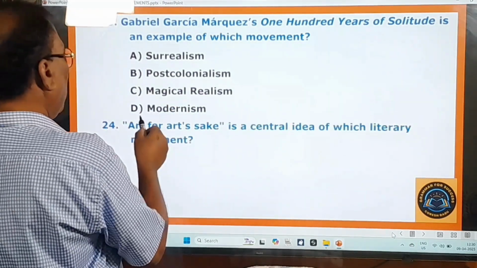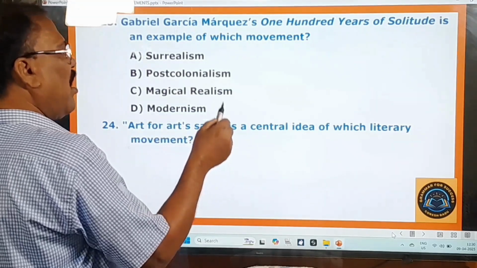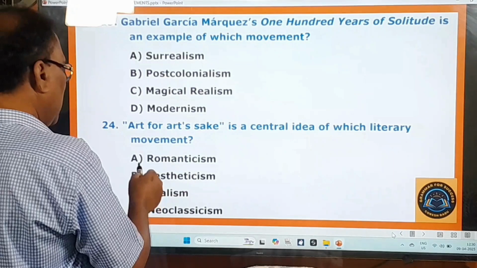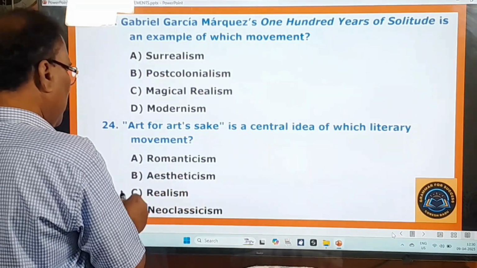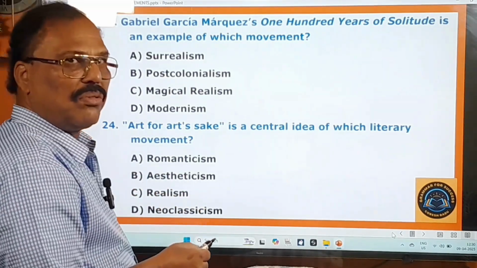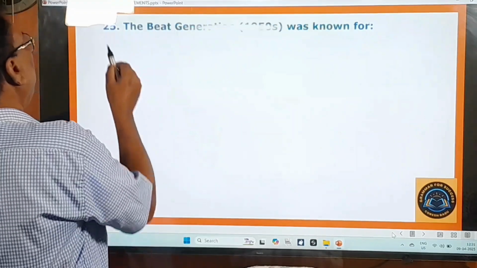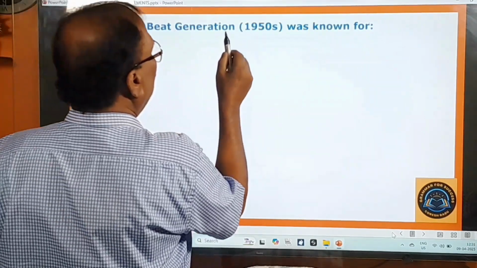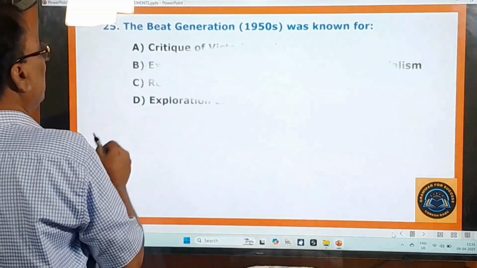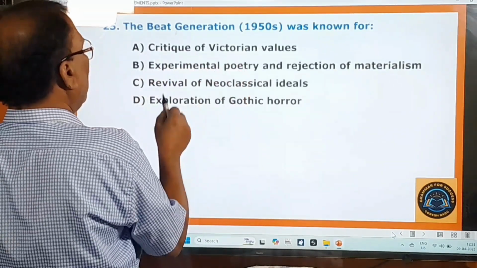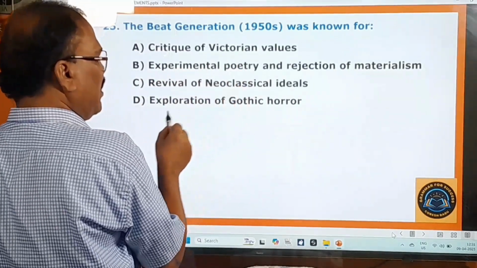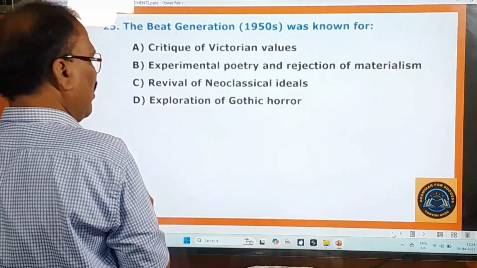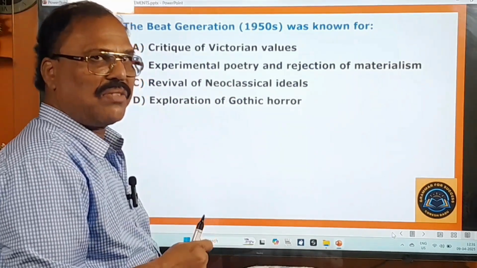24th question. Art for art's sake is a central idea of which literary movement? Romanticism, Aestheticism, Realism, Neoclassicism. Now, let's go to the last question. 25th question, the last question of this exercise. The Beat generation, 1950s, was known for critique of Victorian values, experimental poetry and rejection of materialism, revival of neoclassical ideals, exploration of Gothic horror. With this, this small exercise will come to an end.